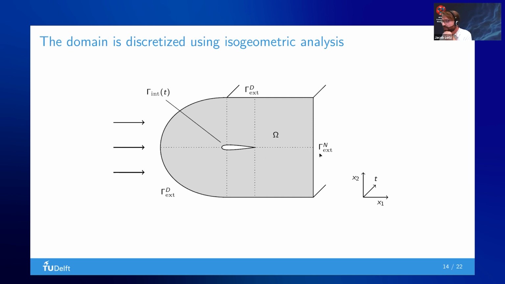We discretize our spatial domain and our temporal domain using second order NURBS. We are going to look at a two-dimensional problem, and the third direction is actually time. The benefit is that we also have high continuity in our time direction, so we won't need too much information in time to get a good solution.